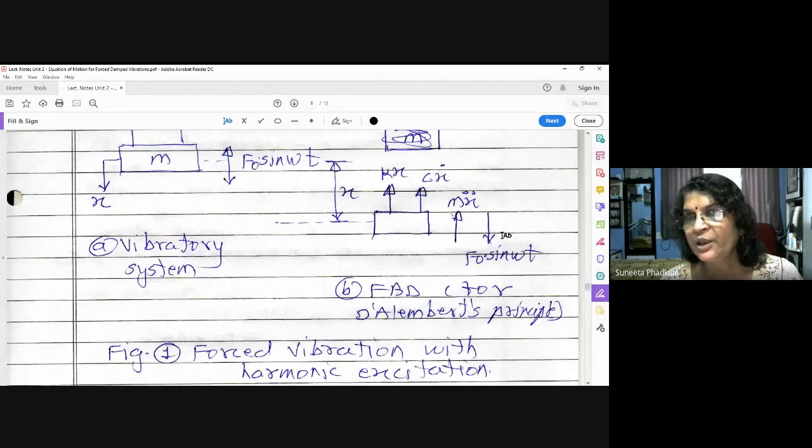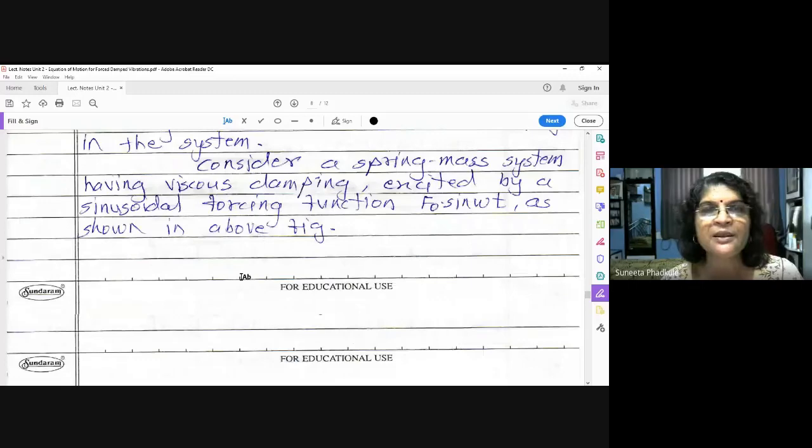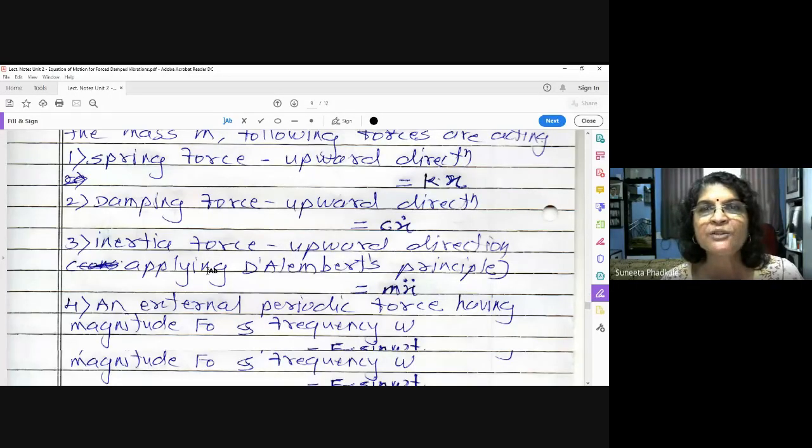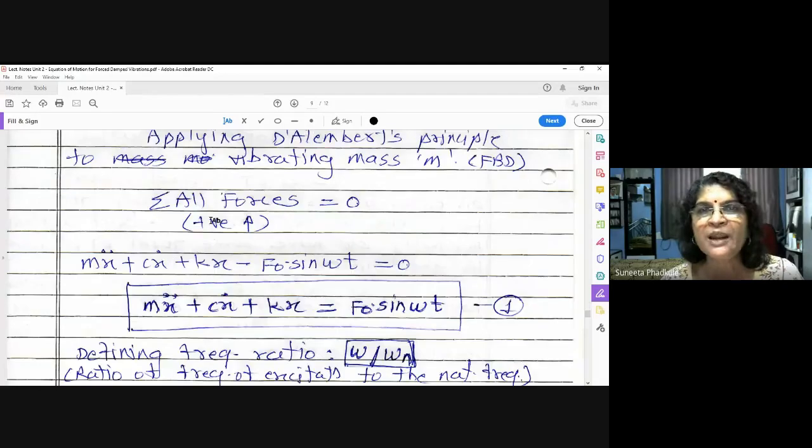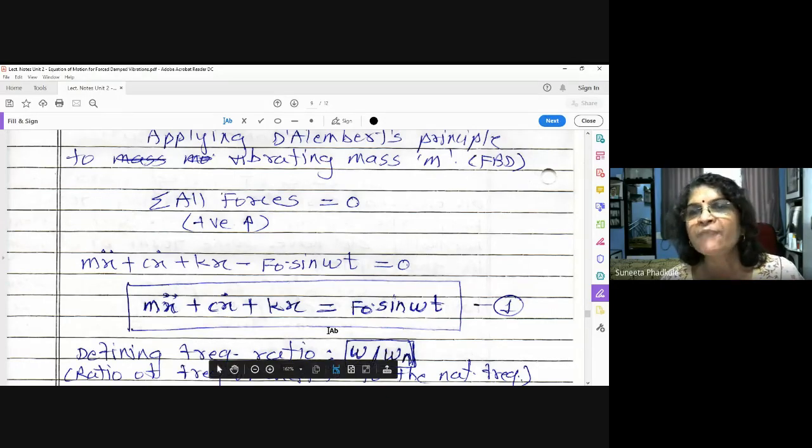Okay, so what will be the D'Alembert's principle? You will write down here, summation of all the forces is equal to 0, upward direction positive, that means mx double dot plus cx dot plus kx minus F0 sin omega t is equal to 0. This is minus because it is acting in the downward direction. Now take this term on the right hand side: mx double dot plus cx dot plus kx is equal to F0 sin omega t. This is the equation of motion of forced vibration due to external excitation.